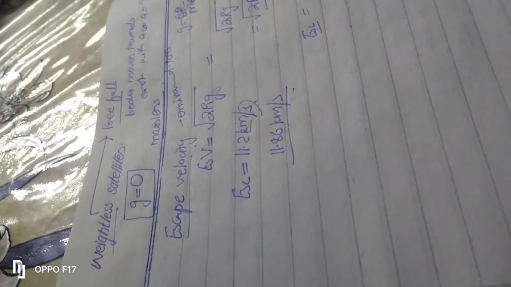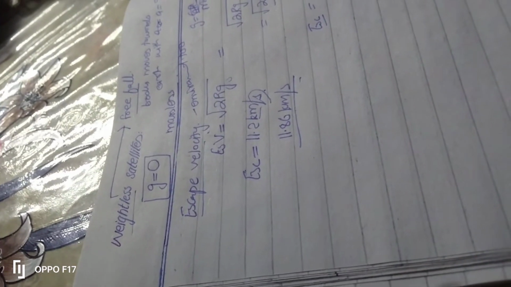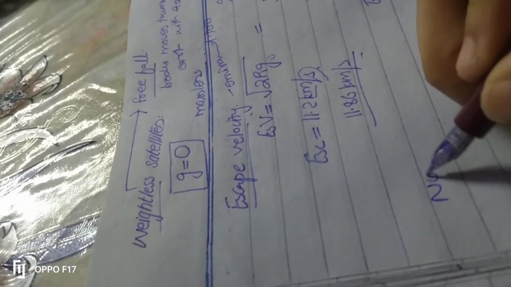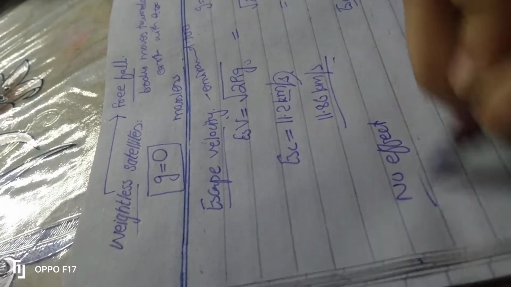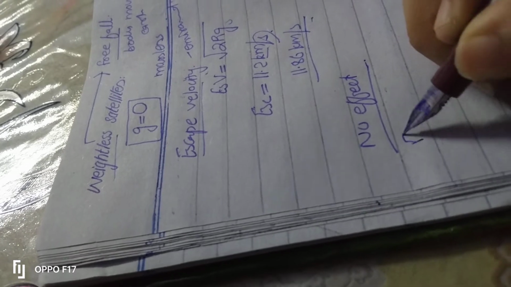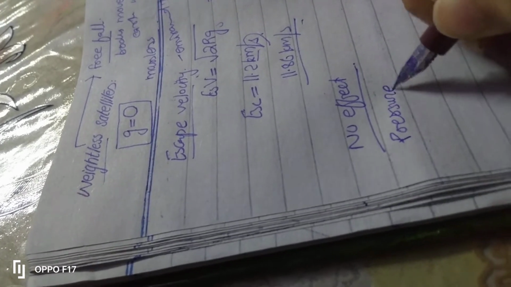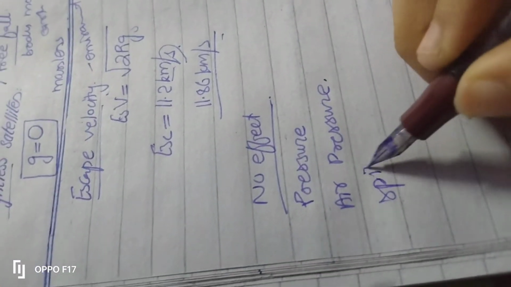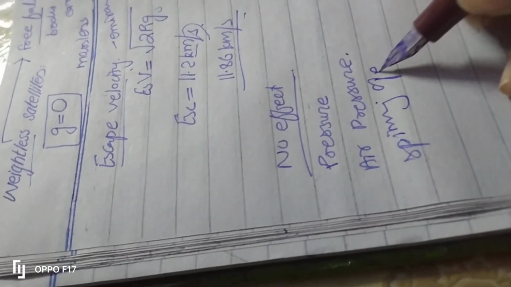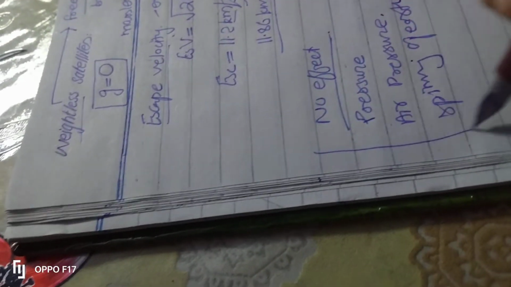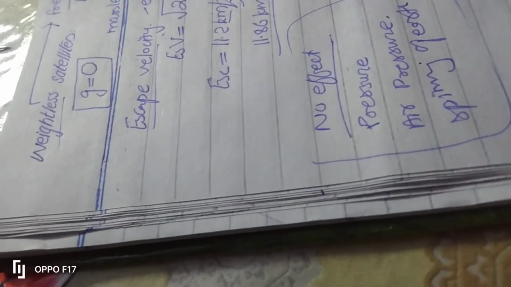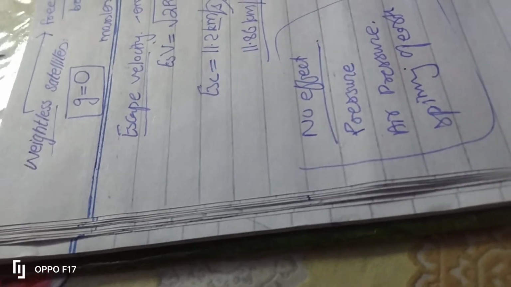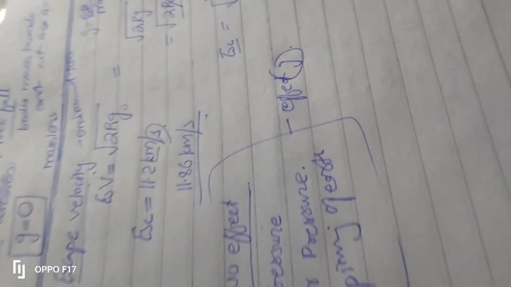The escape velocity depends upon the environment too, with no effect from pressure, air pressure, and spinning of the earth. It doesn't get affected by these things, but only by gravity.